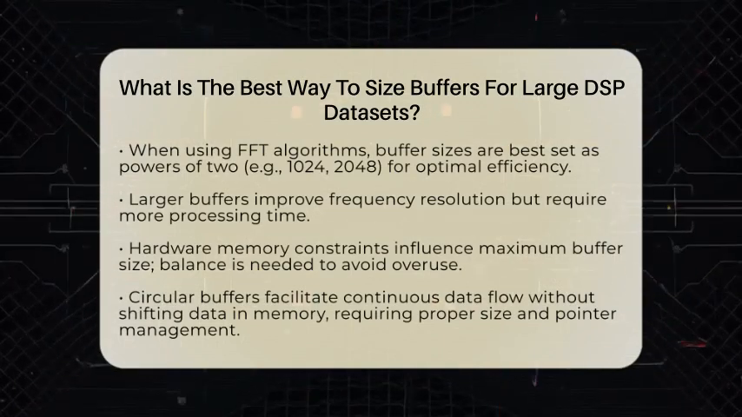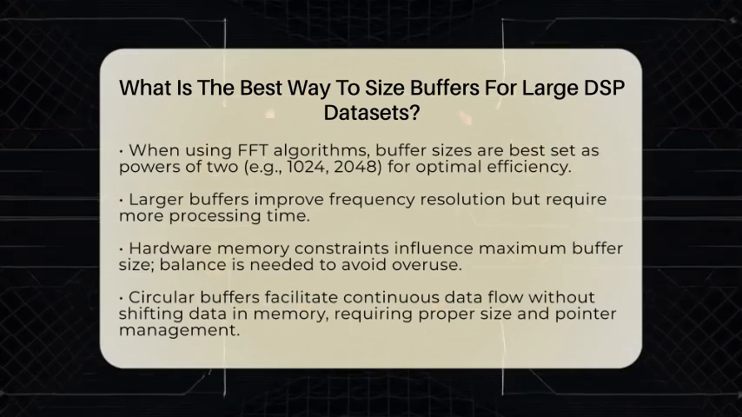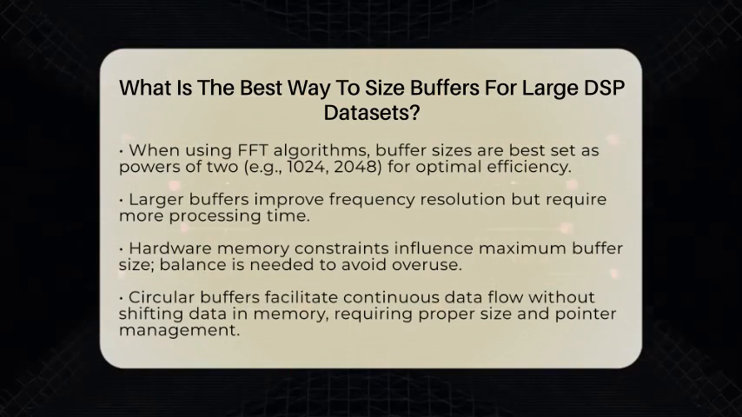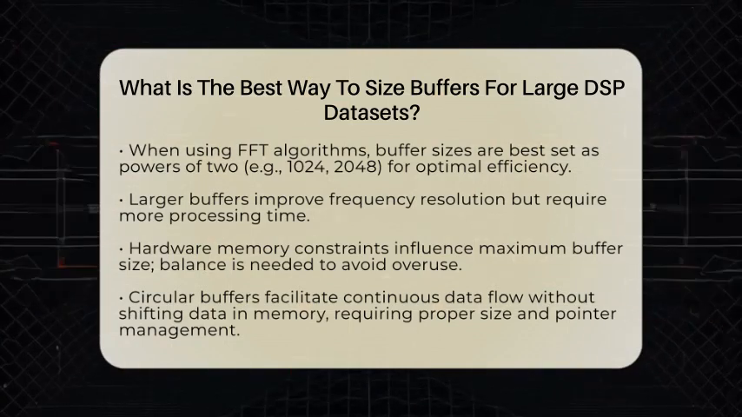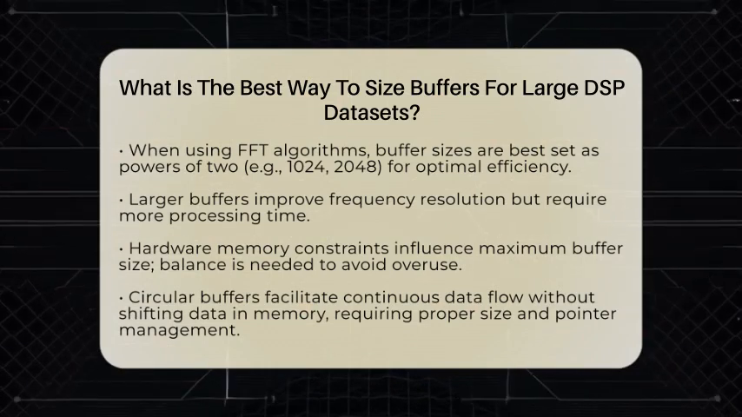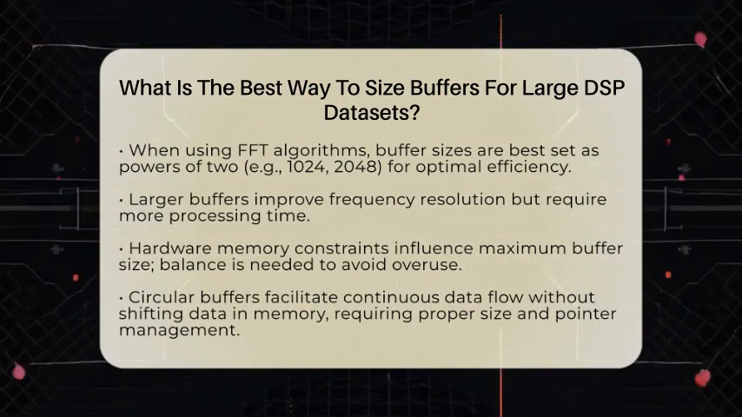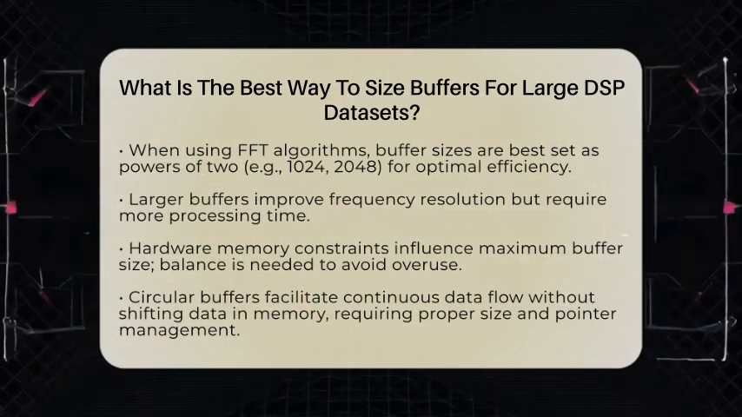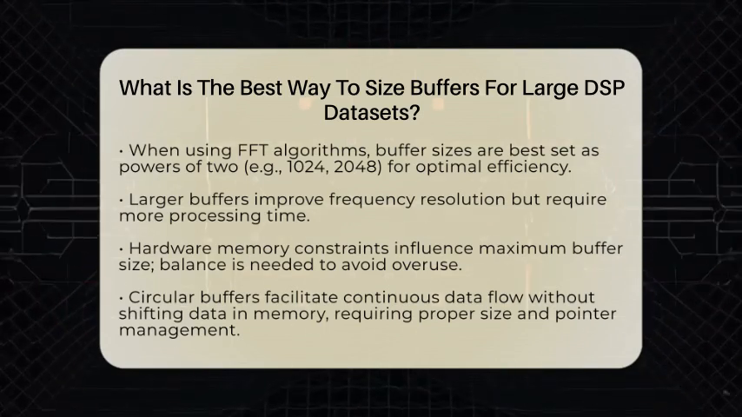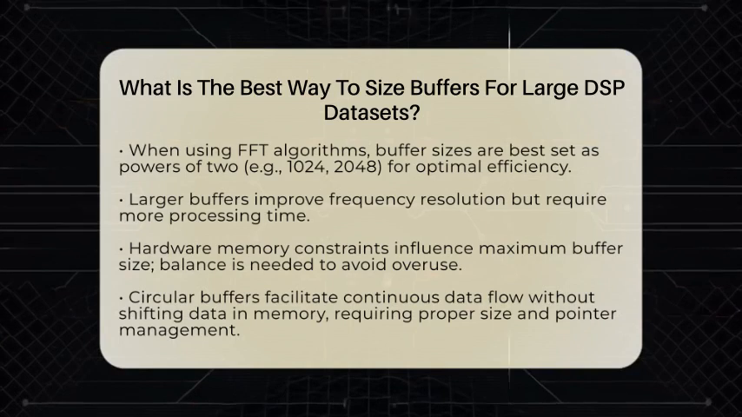Next, consider the processing algorithm. Fast Fourier transform algorithms work best with buffer sizes that are powers of 2, like 1024 or 2048 samples. These sizes optimize computation speed and efficiency. If you're doing spectral analysis, larger buffers give you better frequency resolution, but they also increase processing time.